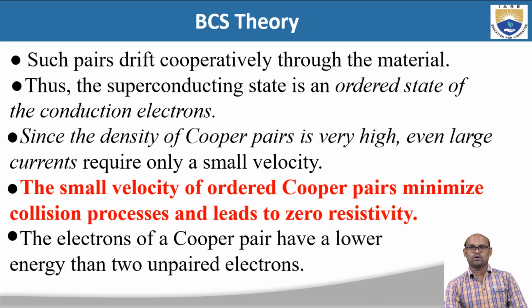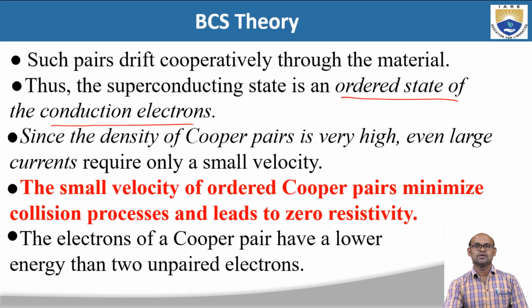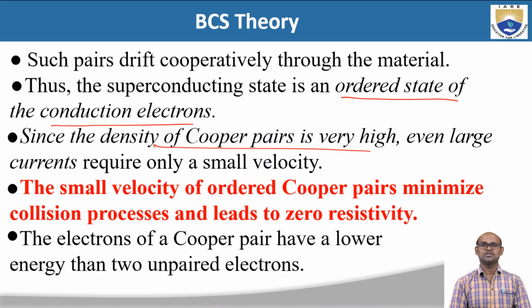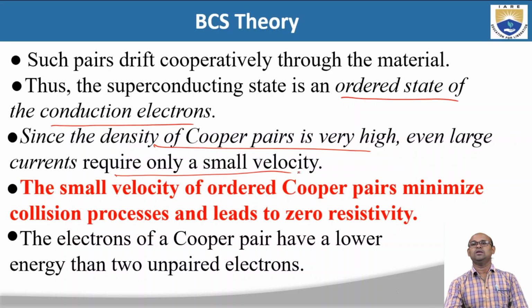Such pairs drift cooperatively through the material. Thus the superconducting state is an ordered state of conduction electrons. Conduction electrons are free electrons, right? Since the density of Cooper pairs is very high, because there are many electrons which form Cooper pairs, even large currents require only a very small velocity.